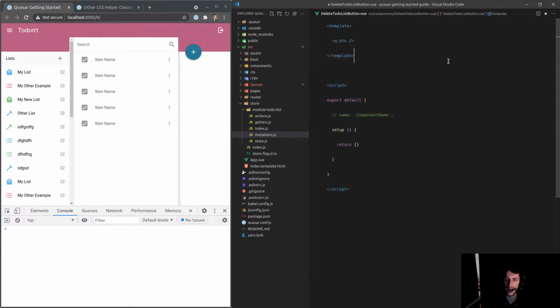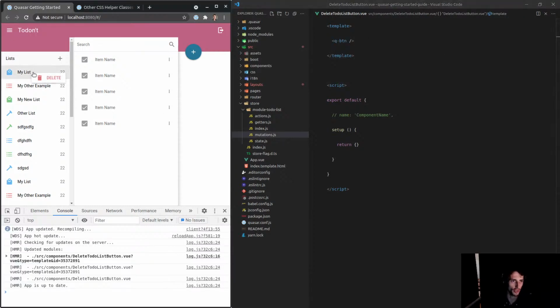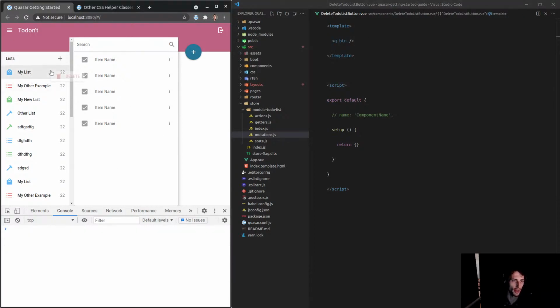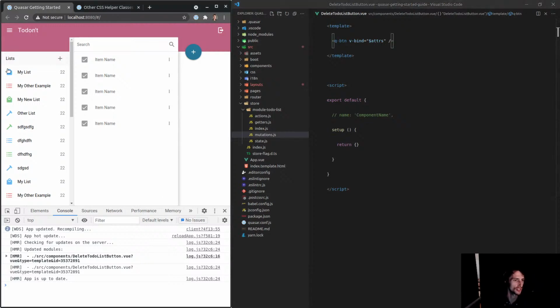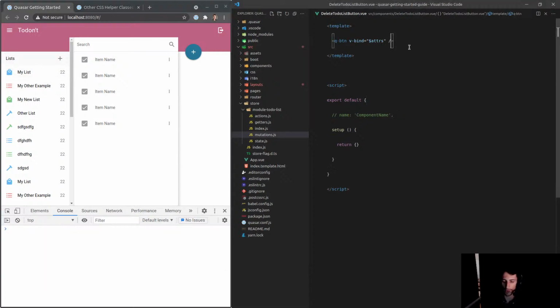Q-button. This actually, I'm pretty sure doesn't work. Oh no, there we go. It does work straight away. But if you want to have the listeners as well and all that kind of stuff, you have to say v-bind attrs and listeners. And that means we can use things like slots and listeners as well. Cool. All right, we got our button.